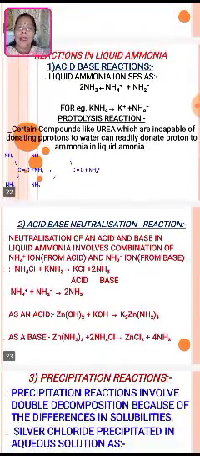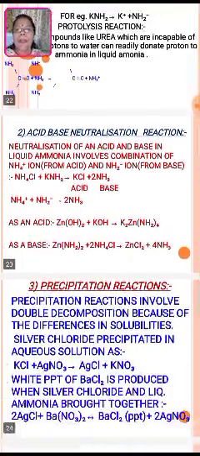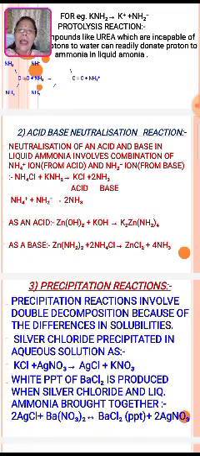For example, KNH2 gives K+ and NH2-. Now, the protolysis reaction: certain compounds like urea, which are incapable of donating protons to water, can readily donate a proton to ammonia in liquid ammonia. This is a very good point regarding the ammonia molecule. See the reaction explained on the screen. The second is the acid-base neutralization reaction. This also explains how ammonia acts in a neutralization.